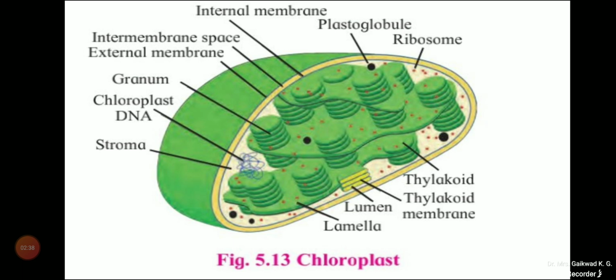So chromoplasts, which contain pigments like carotene and xanthophyll, impart red, yellow or orange color to the flower and the fruit. Now, as we know, the potato looks white in color, while other flowers have beautifully colored petals.